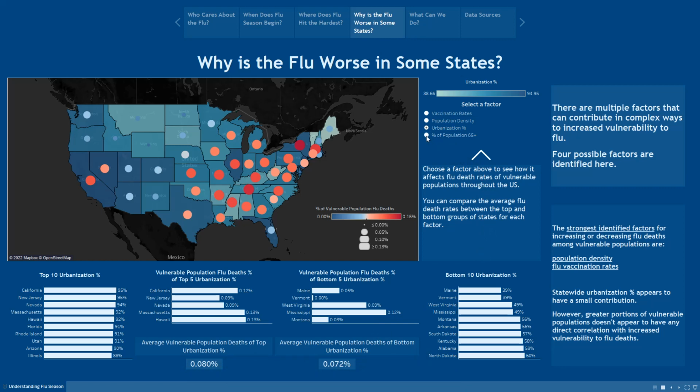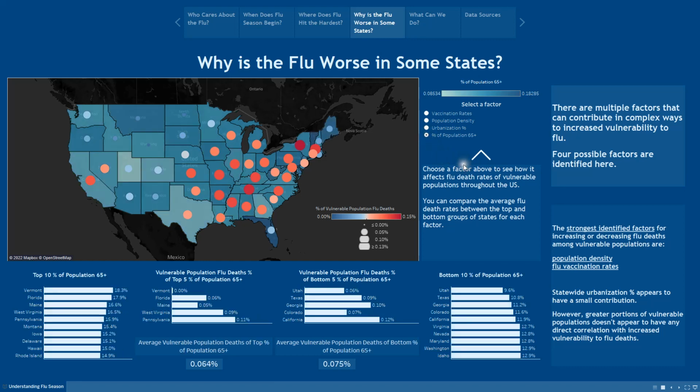Now let's look at the percentage of the population that's 65 and older. That means how much of a greater proportion of our vulnerable population does a state have compared to states with lower proportions of vulnerable populations. Now on the map here, we can see that Florida actually has one of the highest states for vulnerable populations. Vermont actually has even more. Maine, West Virginia, etc. Whereas the bottom numbers of states with vulnerable populations are Utah, Texas, Georgia, etc.